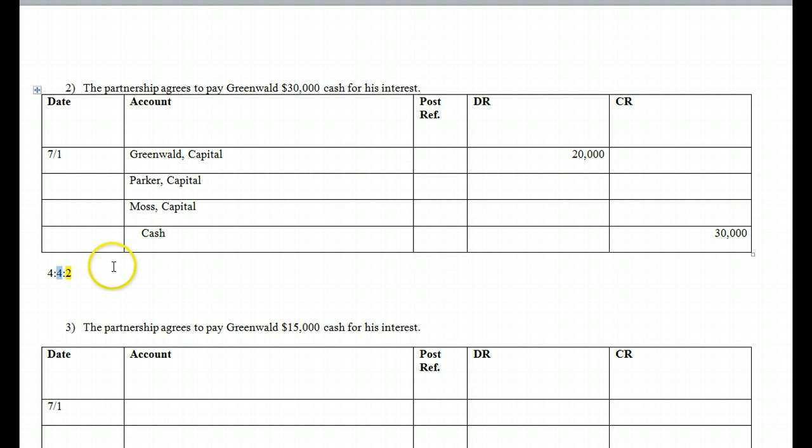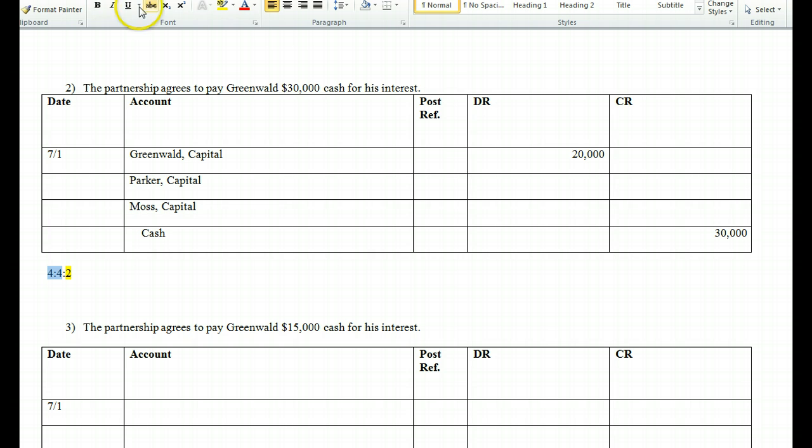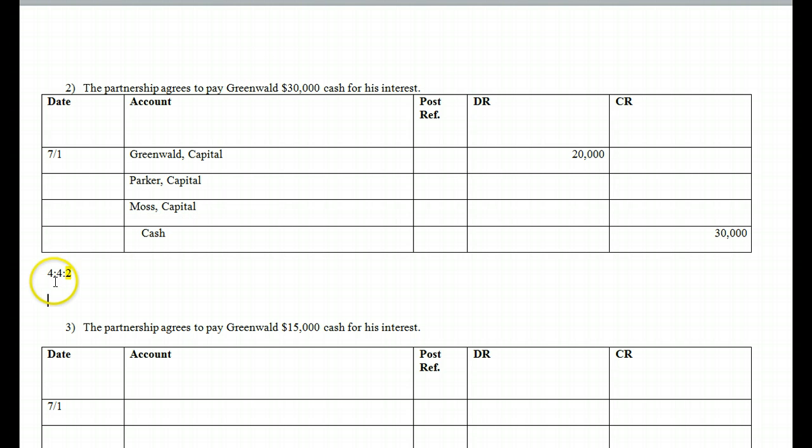So what does that leave us with? Well, that leaves us with a 4 to 4 ratio going on there. So that's what we have to look at, is a 4 to 4 ratio. So 4/8 is what that becomes. 4/8 will go to Parker and 4/8 will go to Moss. So again, take that difference, 10,000 times our 4/8.